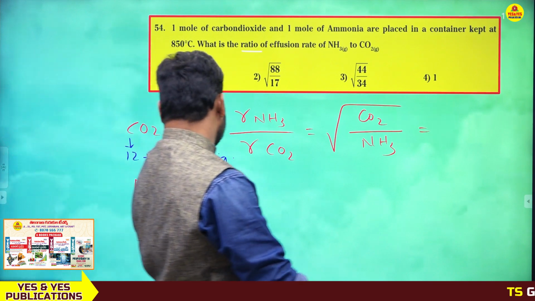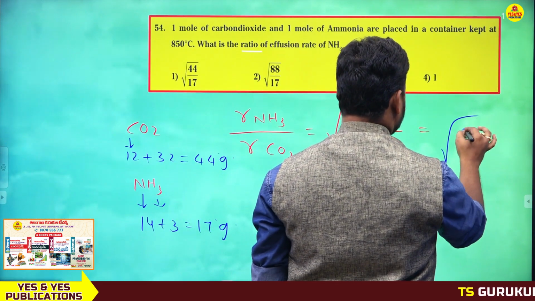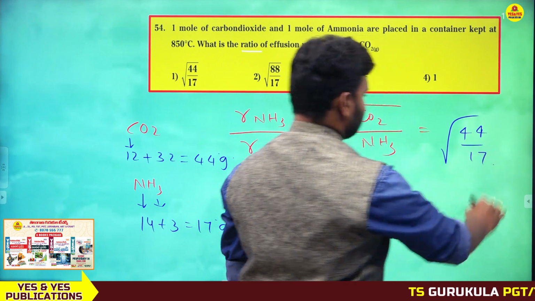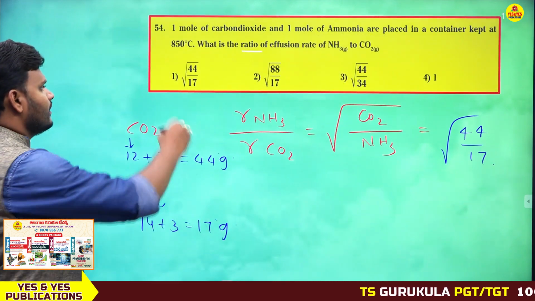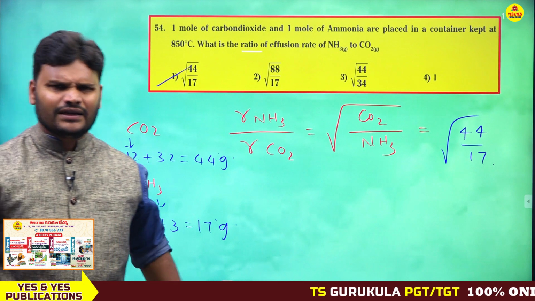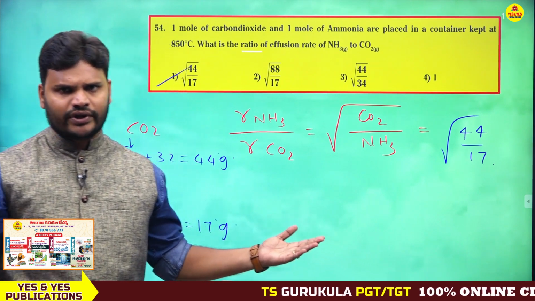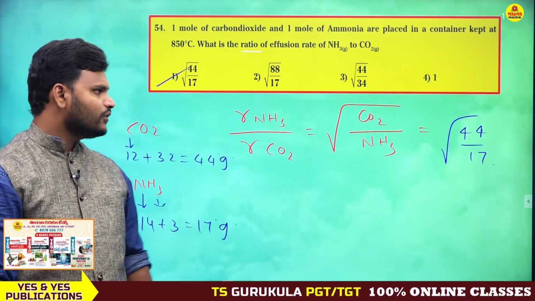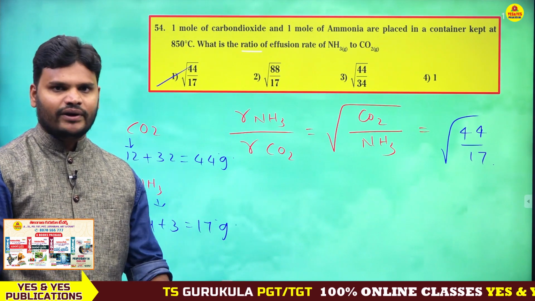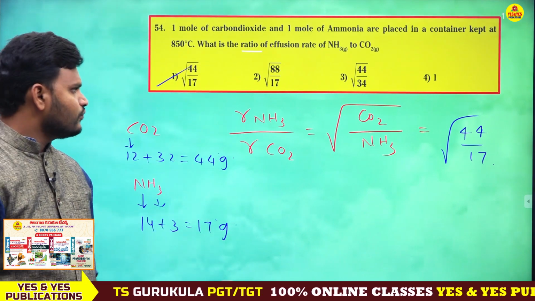So what is the answer? Square root of 44 by 17. So what is the correct answer here? The first option is the correct answer. I think my explanation is very clear. Let's move on to the next question. This is also a simple question. You just go through the states of matter concept, you will get this type of questions.